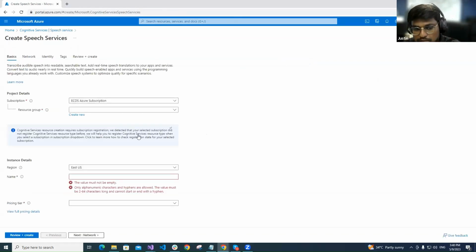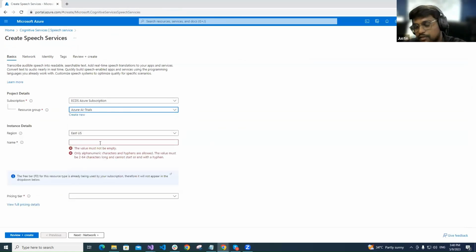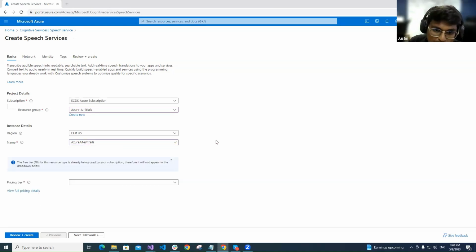We need to give the resource group and the region, a region nearby us. Now we will take East US. We have to give a name for the speech service we are going to use. We will name it Azure AI test trial. Then the pricing tier.